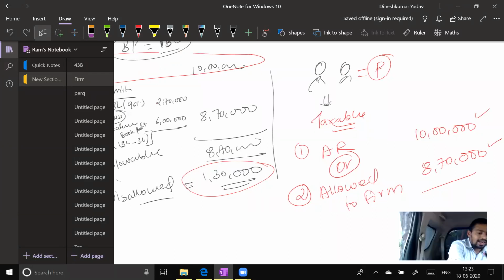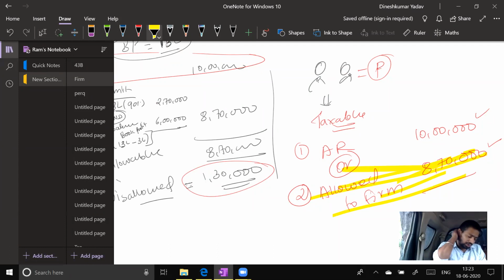Okay, first I will highlight the right answer. This is the right answer. 10 lakh is the wrong answer. Then why this much? The partner got 10 lakh. They have earned 10 lakh rupees from the firm.